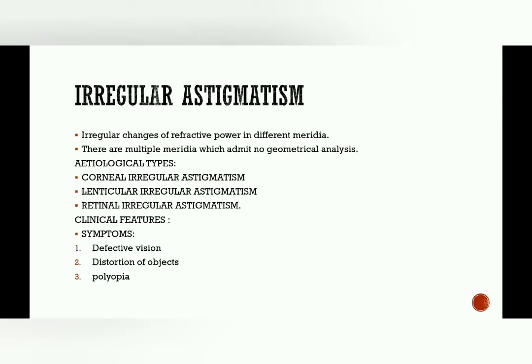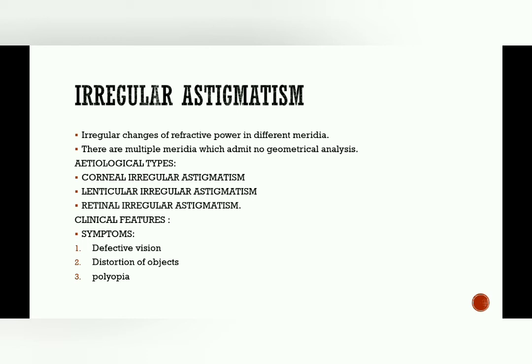In irregular astigmatism, now as we have learned in the first or second slide, astigmatism is of two types, regular and irregular. So the second one is here, the irregular astigmatism. Irregular changes of refractive power in different meridia. It means there are no regular changes in refractive power, but there are irregular changes of refractive power in different meridia.